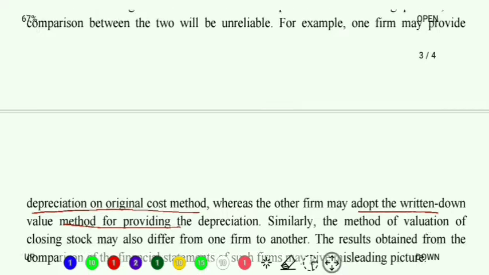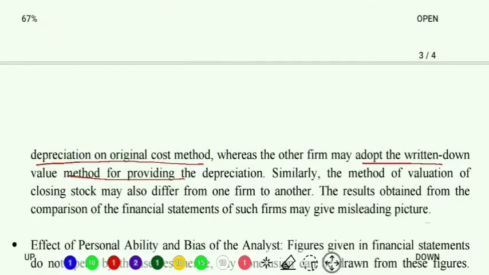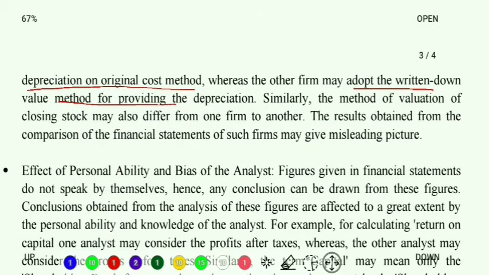Understood? So my next limitation is different accounting policy. Let's read. If 2 firms adopt different accounting policies, the comparison between the 2 will be unreliable. For example, one firm using the depreciation on original cost method, another firm using the written down value method. Similarly, the valuation of closing stock may also differ from one firm to another. So the results obtained from the comparison of the financial statements may give a misleading or wrong picture, because analysis is true only when it is done with the same accounting policies for both the years or for both the firms.